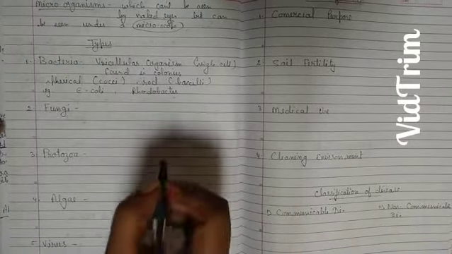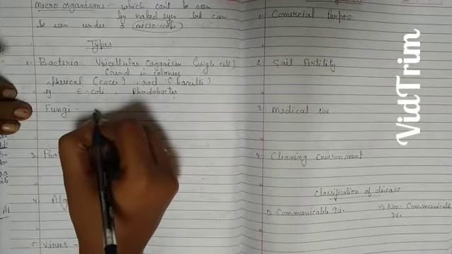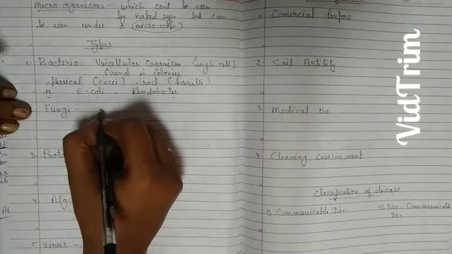Now come to the next point, that is your fungi, right? It almost looks like a plant, but they don't have chlorophyll, so they can't make their own food. Okay, so we may say fungi is saprophytic.